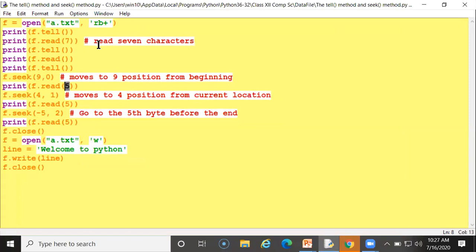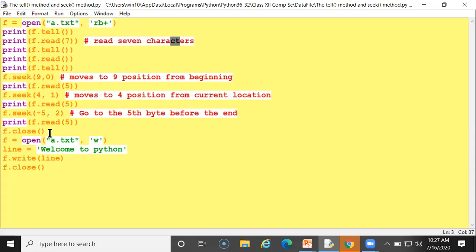If I am searching this value, this part will be -1, -2, -3, -4, -5, just like this. Right to left, meaning end to first, comes with a negative value. So go to the 5th byte before the end.